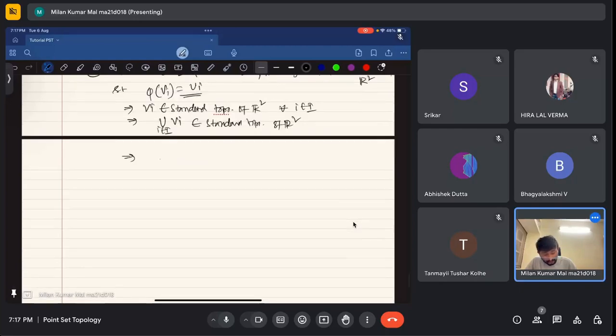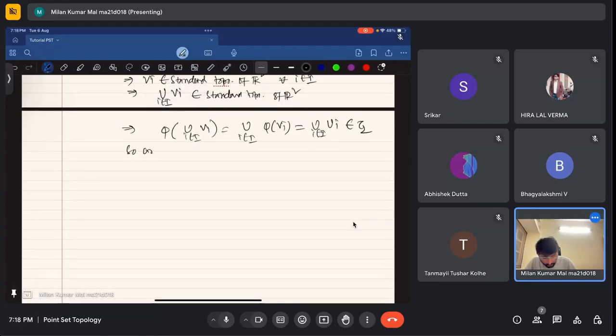That implies phi of the union of vi, i belonging to capital I, equals the union of phi of vi, which equals the union of ui, which also belongs to tau 2. So the arbitrary union of elements of tau 2 is again in tau 2.